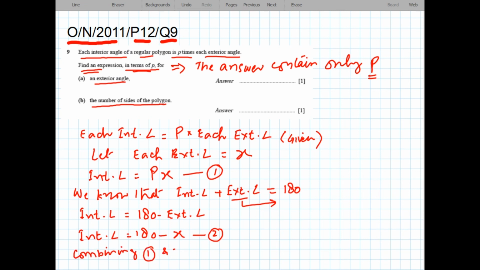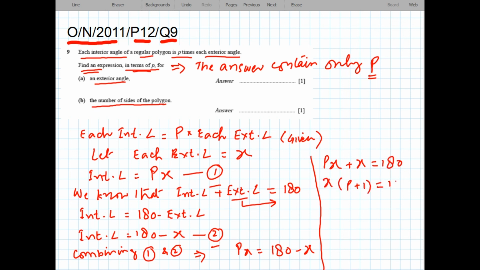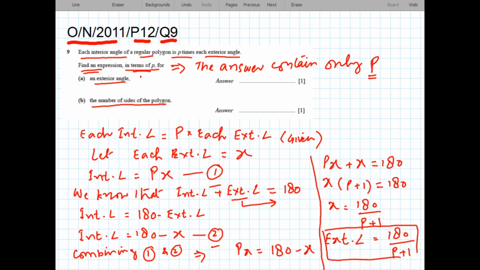Combining equation 1 and 2, px is equal to 180 minus x. Px plus x is equal to 180. Taking x as common, x times p plus 1 is equal to 180, and x is equal to 180 divided by p plus 1, or the exterior angle is equal to 180 divided by p plus 1. So the answer is in the form of p.